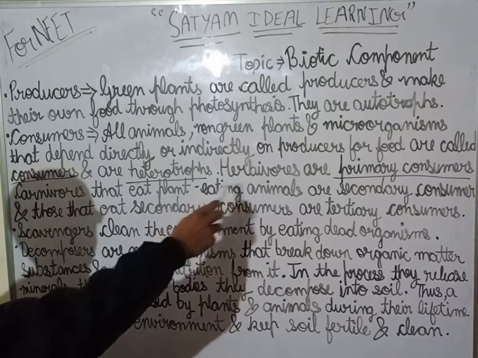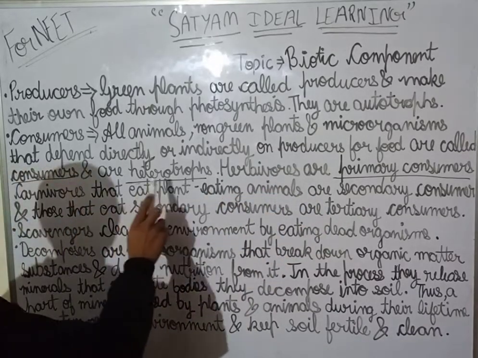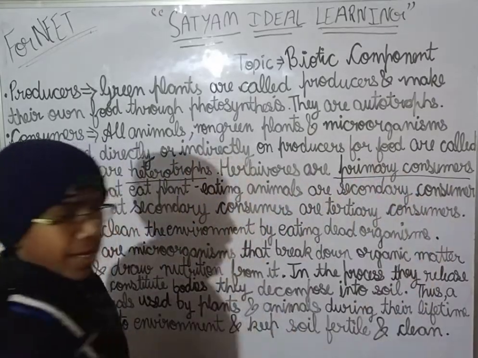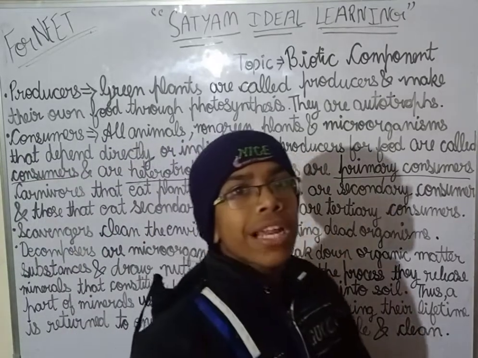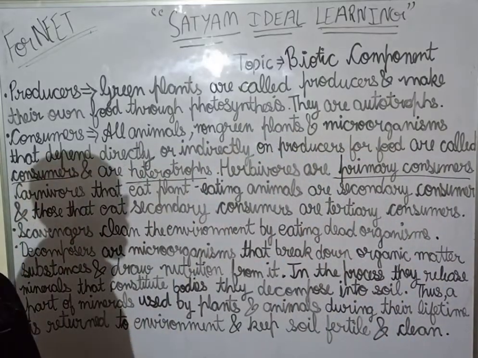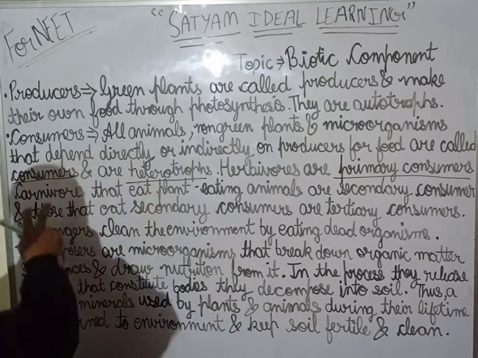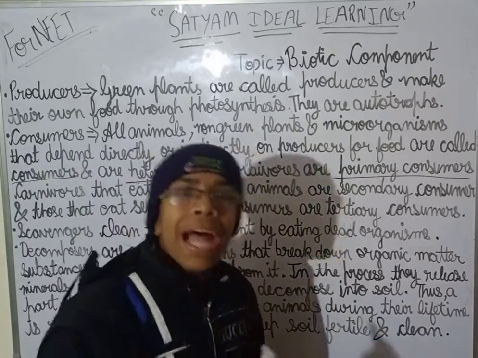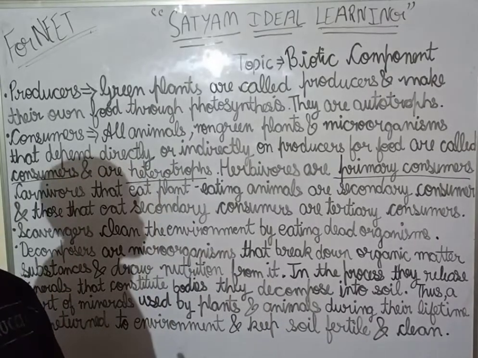Okay. Now herbivores are primary consumers. Carnivores that eat plant-eating animals are secondary consumers. Now carnivores, as you already know, are the flesh-eating animals. So carnivores are flesh-eating animals that eat plant-eating animals. They eat those animals that are eating plants, so they are indirectly dependent on plants for food.